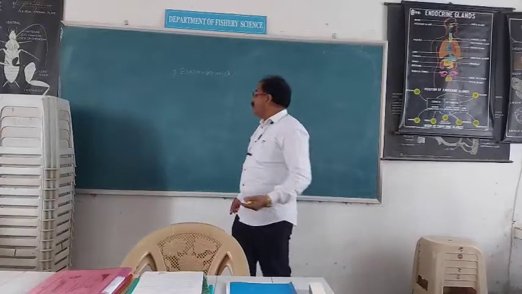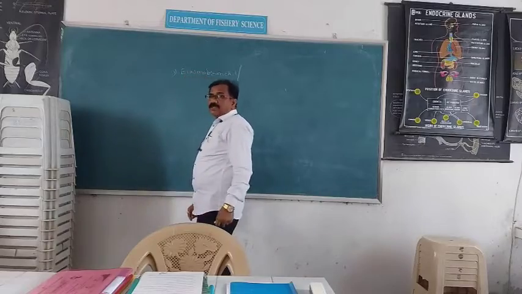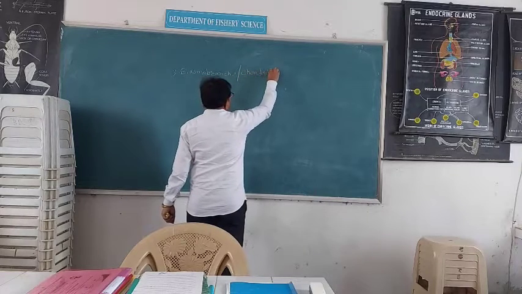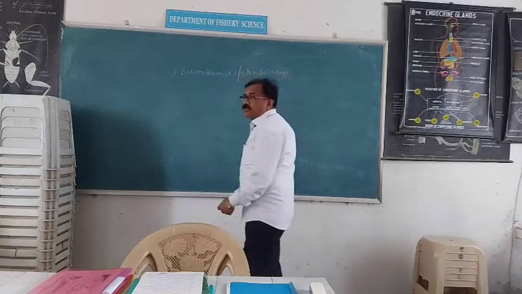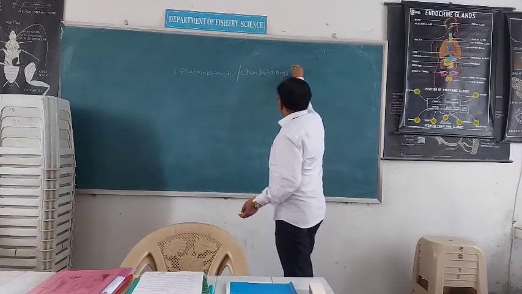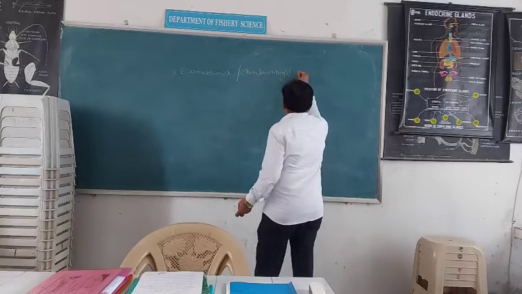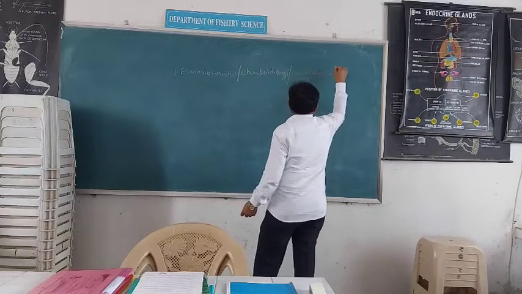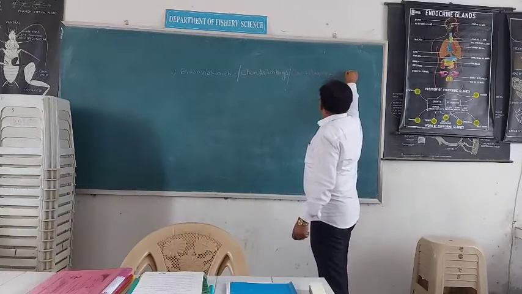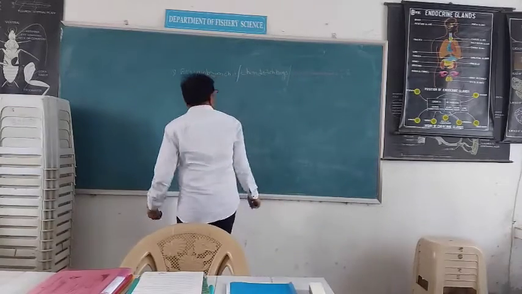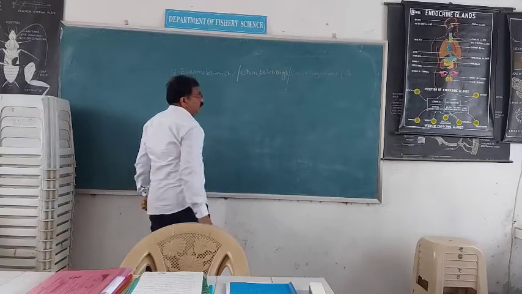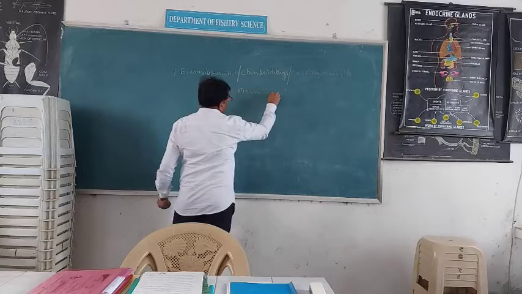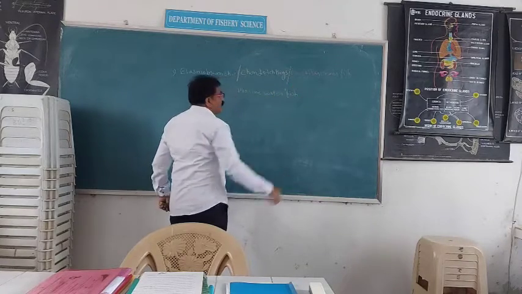This Elasmobranchi is also called Chondrichthyes, or cartilaginous fish, or marine water fish.